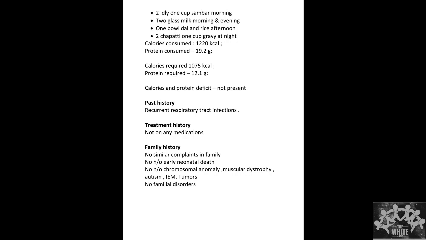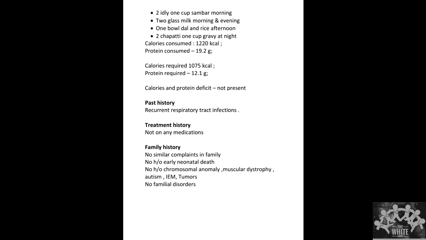Since the child is not on any treatment, I will just describe how to take treatment history. If the child is on any anticonvulsants or any other medications, you have to mention what drug the child is taking, and at what dose the child is taking. This is very important, because once a child comes to you with a seizure, you have to note whether the child was on medication, and should we continue the same medication or should we go on any other medication.